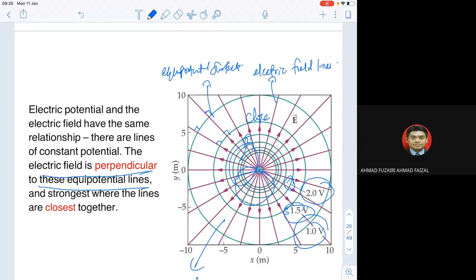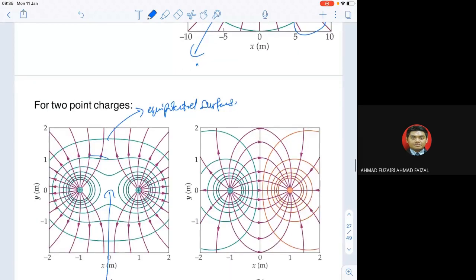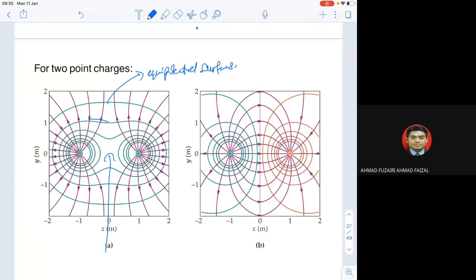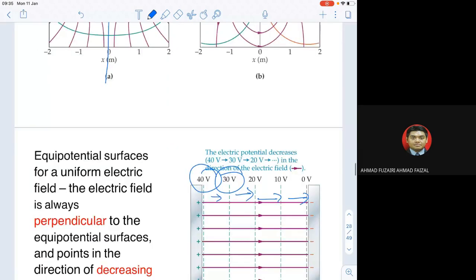Sometimes they ask you to draw the equipotential surface for a positive charge. And maybe they will ask you to sketch between two positive charges, or between a positive charge and a negative charge. Then it should look like figure B. So this is how it happens.